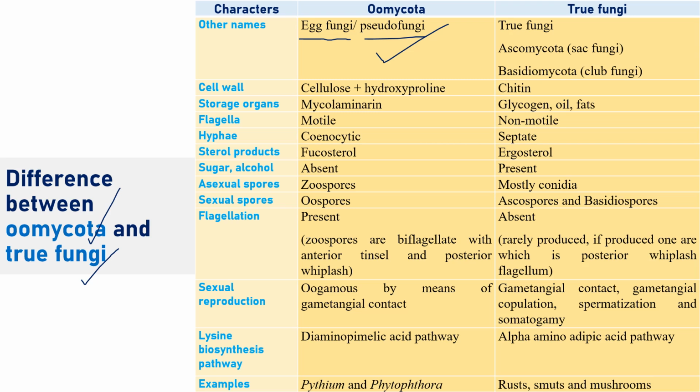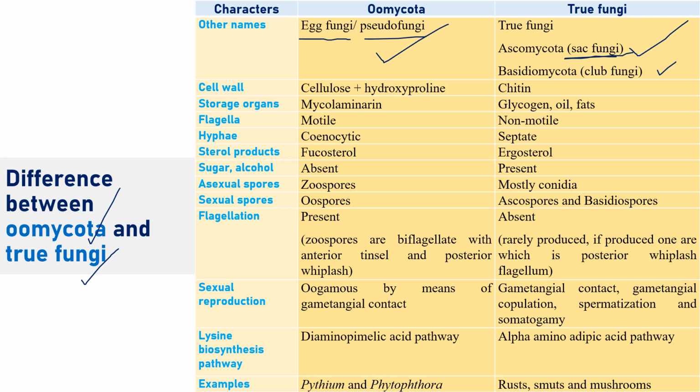So behind every name there might be a reason, and if we study in that dimension, it will be very easy for us to remember, I think. Anyway, true fungi generally means Ascomycota and Basidiomycota. I have mentioned sac fungi. Why is Ascomycota called sac fungi? Because the ascus is produced in a sac-like structure. All the Ascomycota group produce a sac-like structure, and almost all ascospores are produced inside a sac-like structure called ascus. So inside the ascus, ascospores are there. That's why it's called a sac fungi.